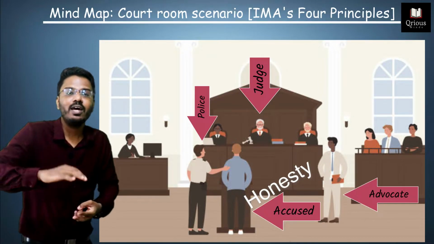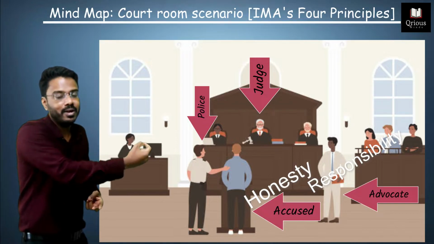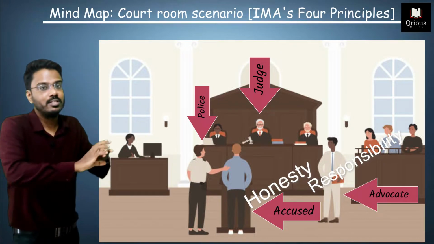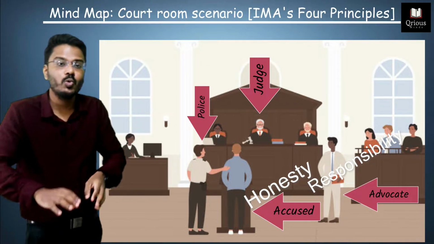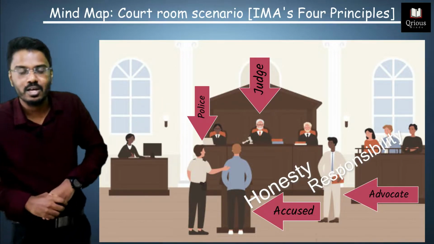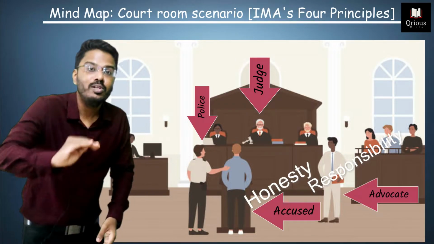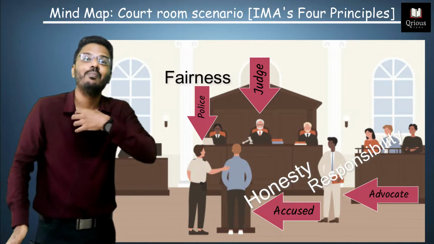The advocate of the accused has the responsibility to get him bail. He has the responsibility of whether he gets bail, or whether the judge sets him free, or whether the accused gets imprisonment, right? So he alone has the responsibility for the future life of the accused. So there goes the responsibility principle. And the police should conduct the investigation in a fair way, in an impartial way.